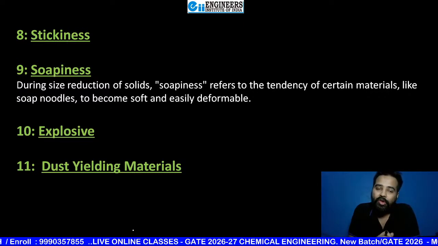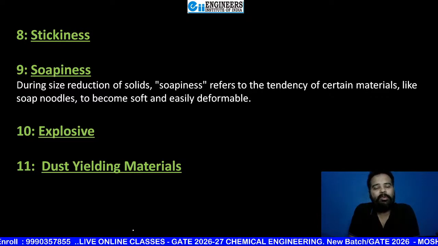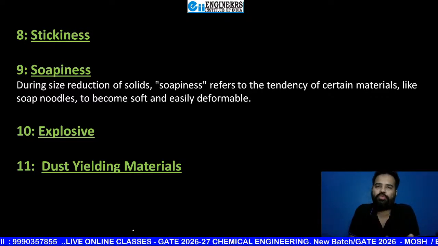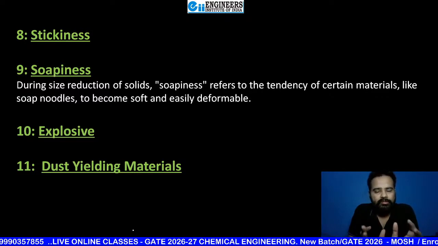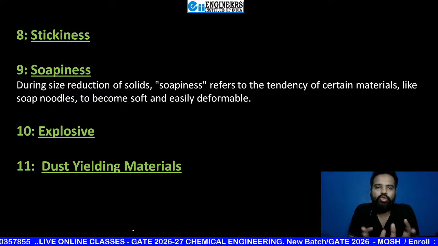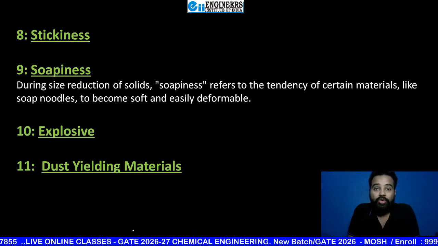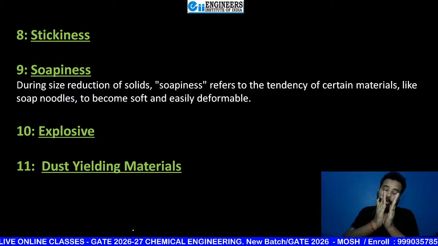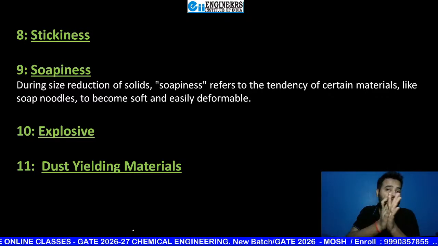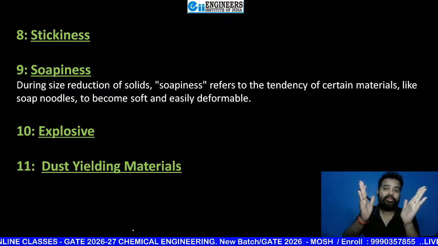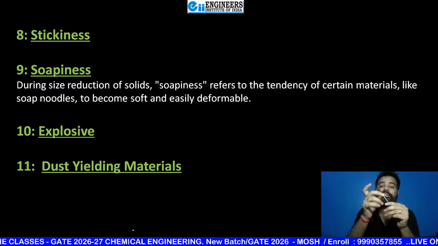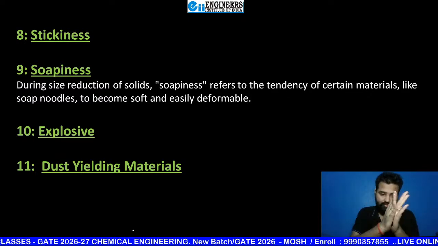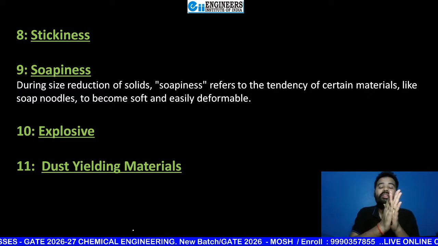Next is soapiness. What is soapiness? A type of material like soap. Suppose you are going to break or reduce the size of a soap-type material. In that case, it is going to deform because it is soft. So their size is not going to reduce. Just feel that this is soap and I am going to compress it. Is the size going to break?